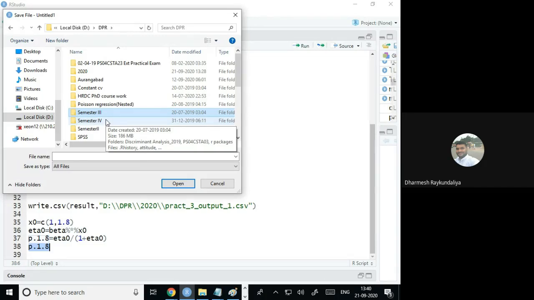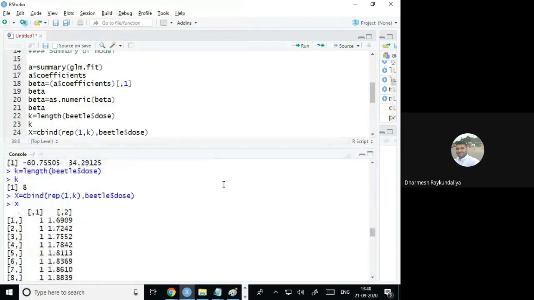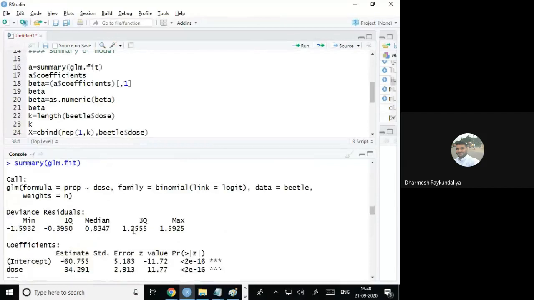So in our output we calculated the deviance residuals, and you can see the minimum and maximum values. The minimum value is -1.5 and the maximum is 1.5925. So it lies between -3 to 3. Find the minimum and maximum of the residuals and you will know. So it is saying that no deviance residuals contain an outlier.